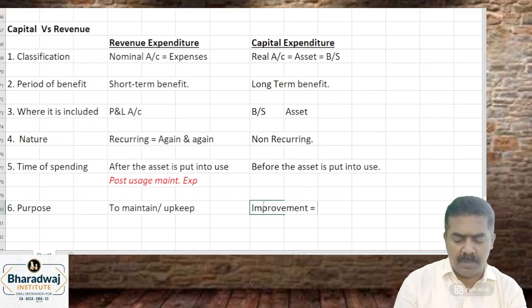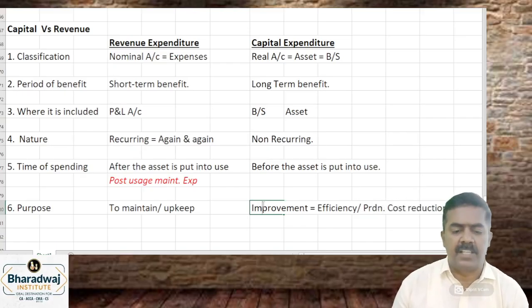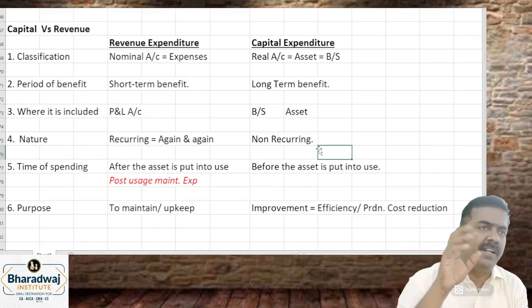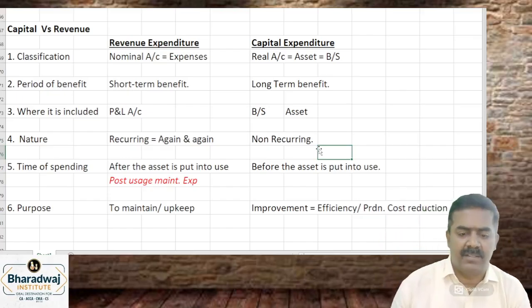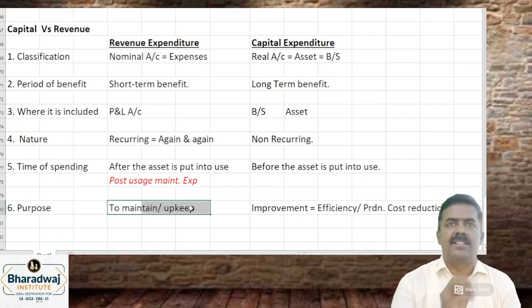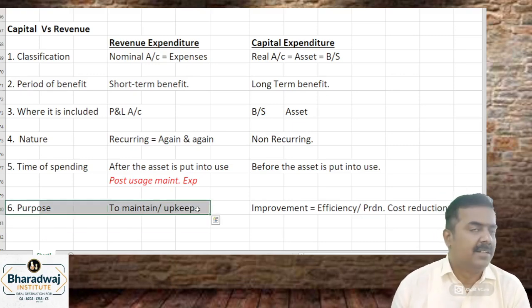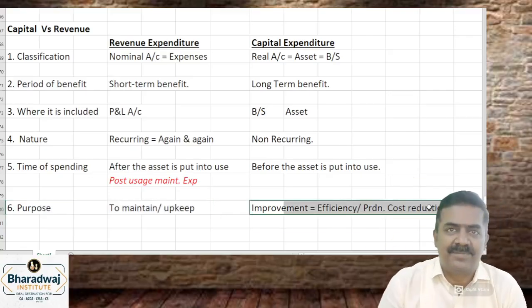If you do an improvement, which may be improvement in efficiency, production, or cost reduction, all these improvement expenditures will be called as which expenditure? Capital expenditure. Right. In the building, you are replacing tube lights, certain roof tiles. That is to maintain the building. There is a seepage, you are changing the pipe. You are changing certain bathroom fittings. All these are which expenses? Maintenance expenses.